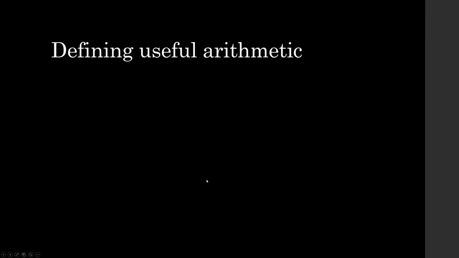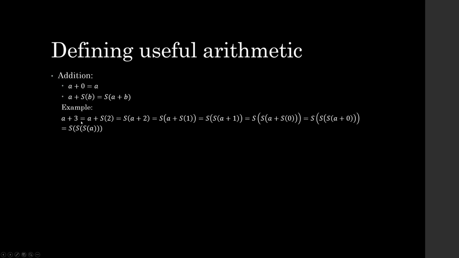So let's actually define some useful arithmetic by using the successor function. So there's addition, obviously. And we're going to define it as such by saying that a plus 0 equals a, and that a plus successor of b is equal to the successor of a plus b. So let's see that with an example. A plus 3, right? That's going to be a plus the successor of 2, because we know that 3 is the successor of 2. So that's going to be equal to the successor of a plus 2 by this definition here. That's equal to the successor of a plus the successor of 1 by applying that again.